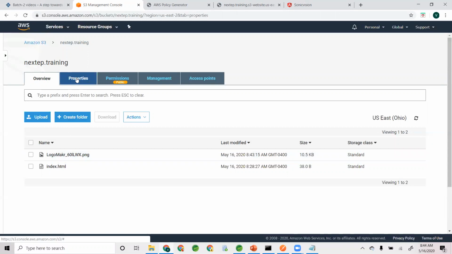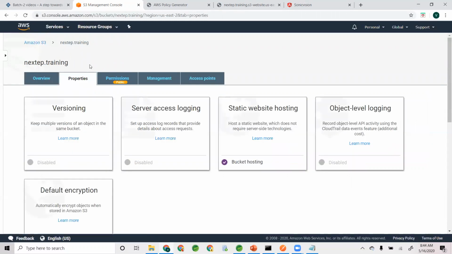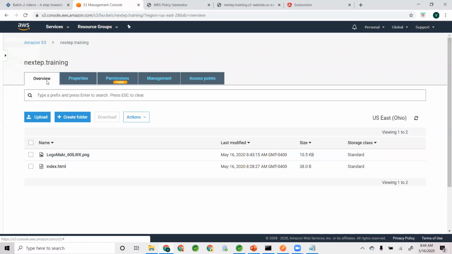Hey Venkat, this is Kishore here. I have a question about the object. Let's say we make the bucket public using the policy. So let's say if I want to make an object within that bucket private, can we do that by using policy or in any other means?